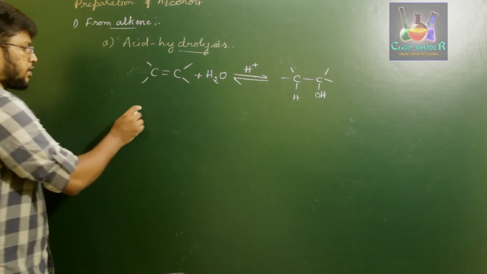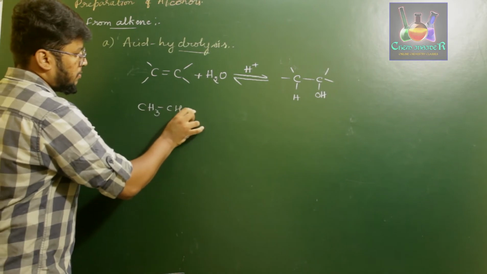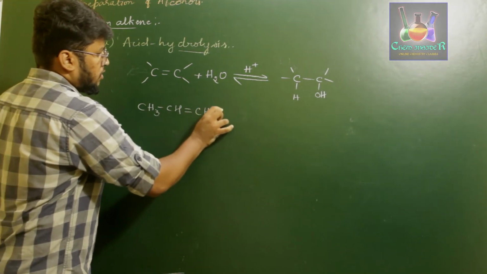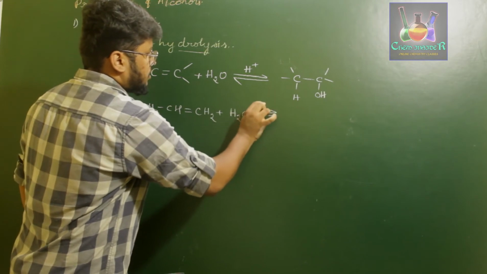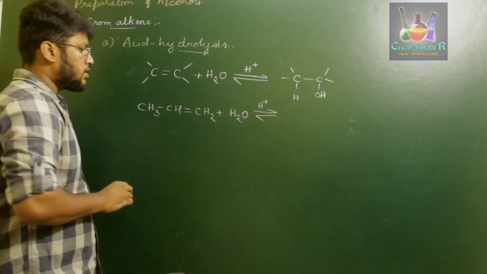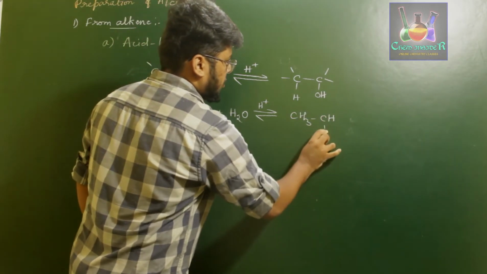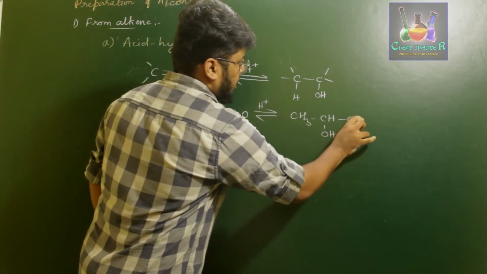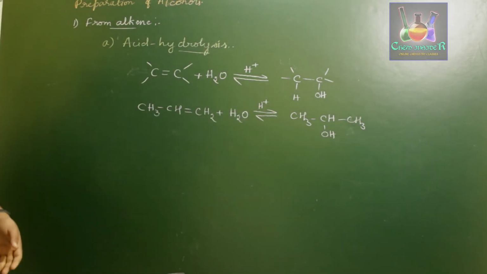If we consider an example, let us say CH3CH=CH2 with H2O in presence of H plus ions. This reaction gives us CH3CHOHCH3. This is what we say follows a Markovnikov rule.